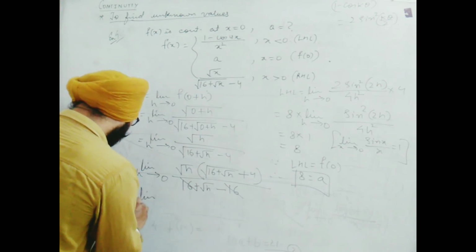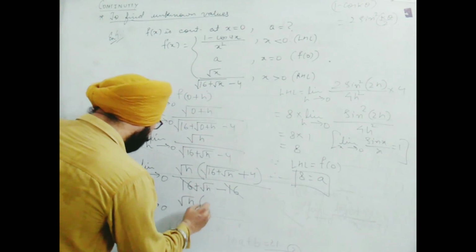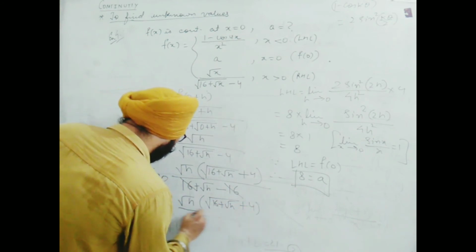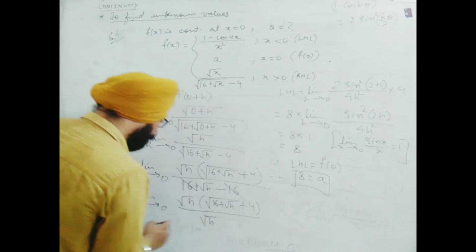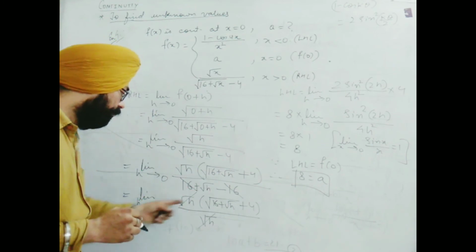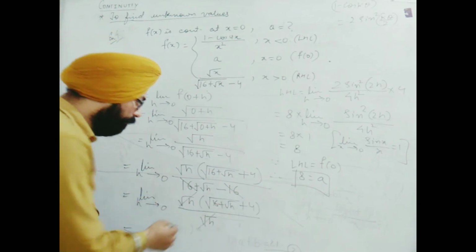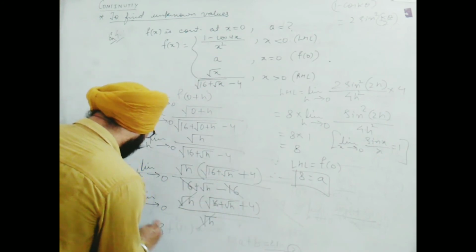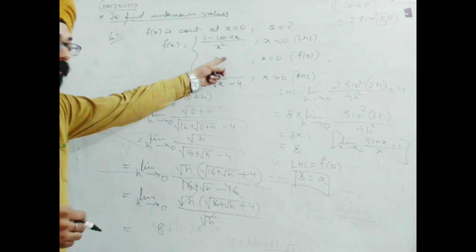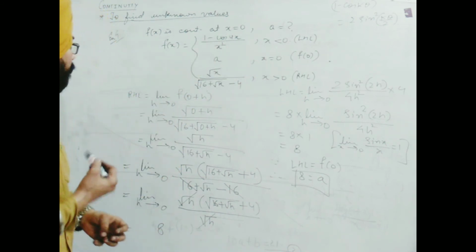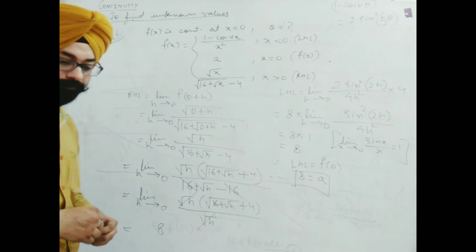Further we get limit h tends to 0, root h, root 16 plus root h plus 4, in denominator root h. These two again cancel out. Now the only thing we have to do is put the value of h as 0. You can do these things verbally. If you put 0, root 16 plus 0 will be 4, 4 plus 4, 8. So as RHL is also 8, directly you can say RHL equal to f of 0, that's why A equal to 8. I hope this much you have understood. Please note down. One more example we will take.